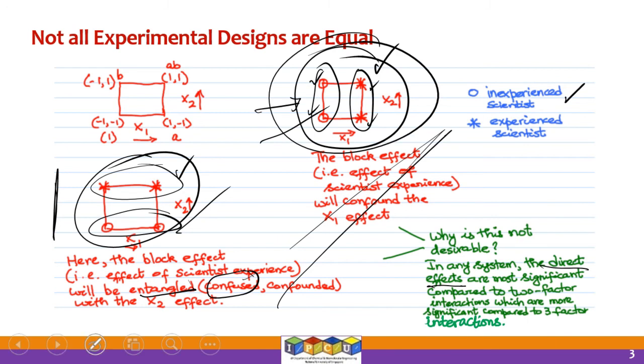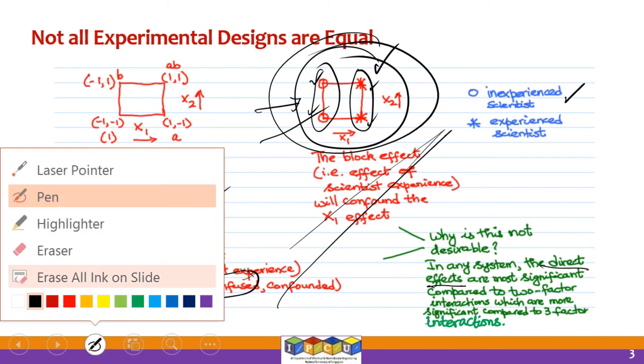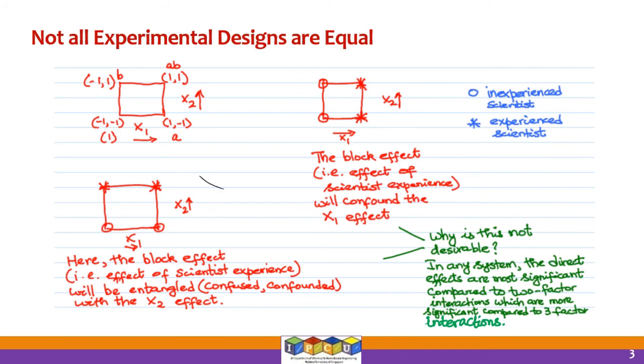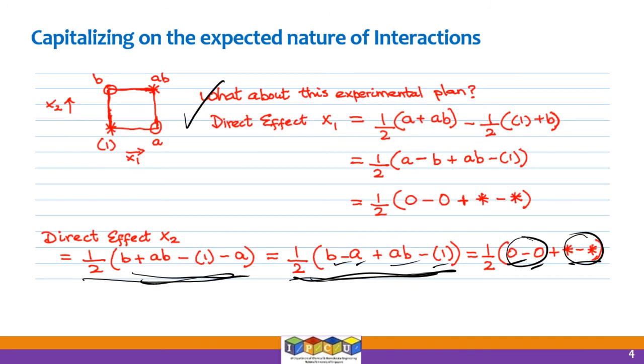Okay, so these two designs have a fundamental flaw, right? In that the direct effects get confounded with the skill level of the operators, all right, or the scientists. Here, that's not a problem. All right, here that problem is overcome, but the skill level of the operators or the scientists or the chemists will confound with some other effect.